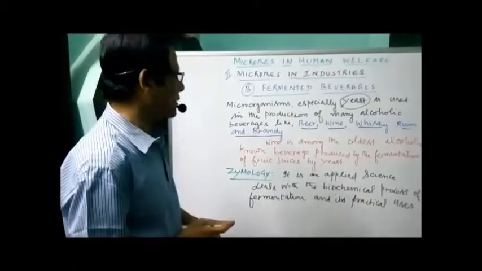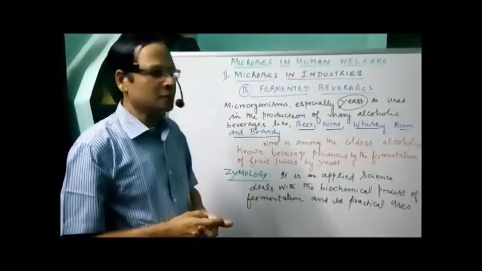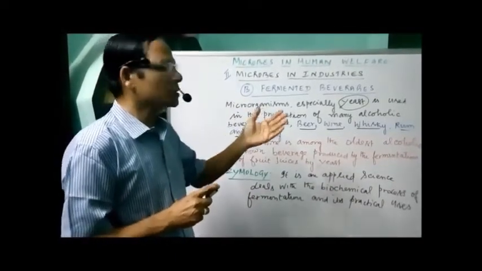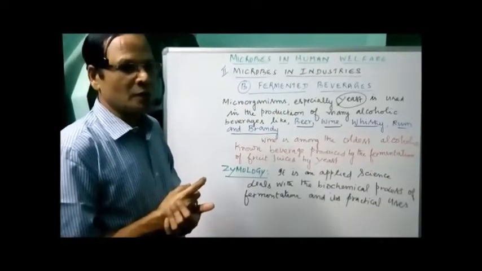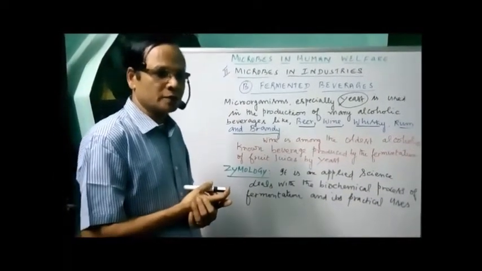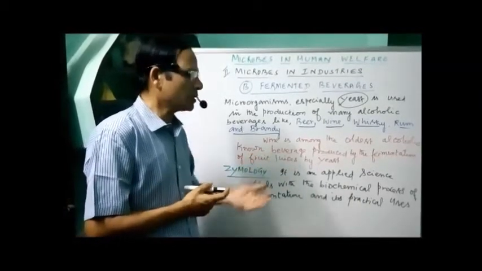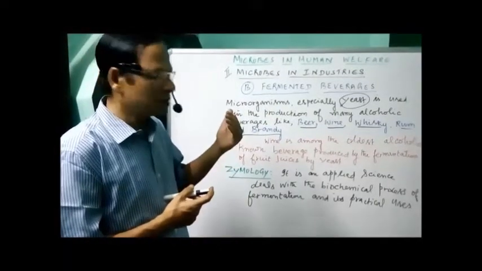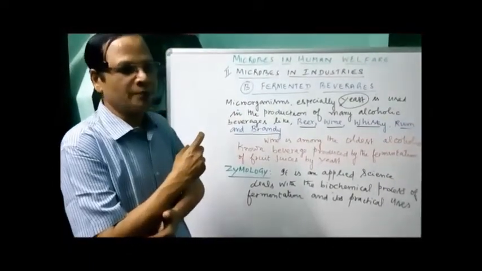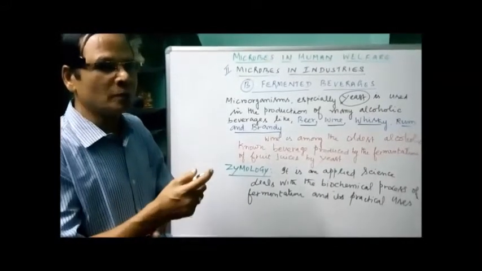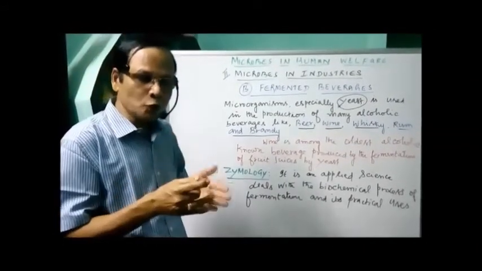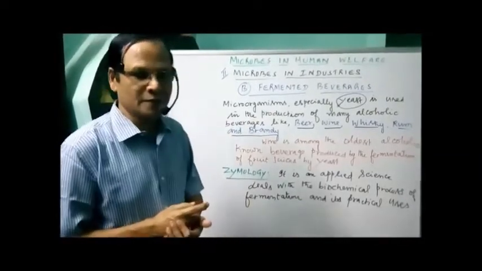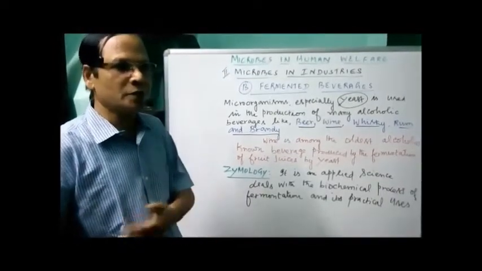get money. Out of these beverages, that is beer, wine, whiskey, rum and brandy, wine is among the oldest known alcoholic beverages. We have a number of wines, either from Japan or from England. They started even in the earliest centuries. That was the main alcoholic drink prepared without distillation. Later, by the distillation process, they produced distilled spirits like whiskey, rum and brandy, in due course after many years.